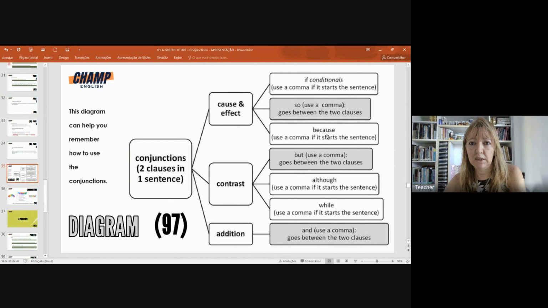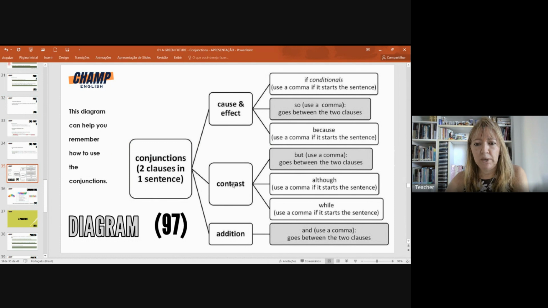Because it's raining, I won't go to work. This is not true. But if you start with because, you need a comma, right? Because it's raining, comma, I won't go to work. I would go to the company, for example. You need a comma if you start with because, but the opposite you don't need.